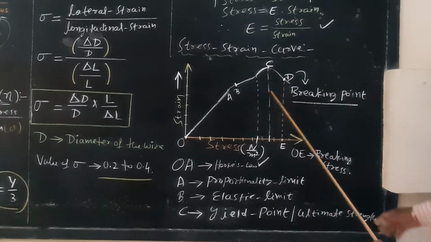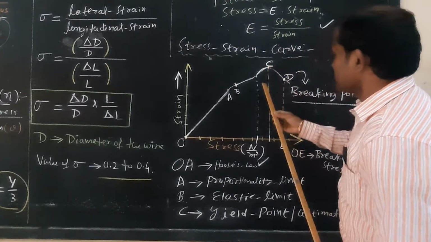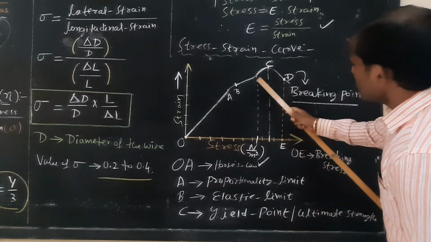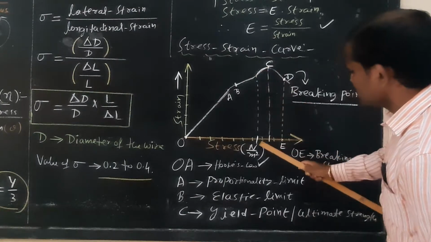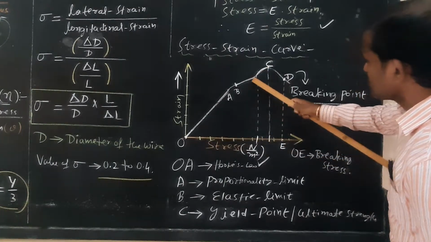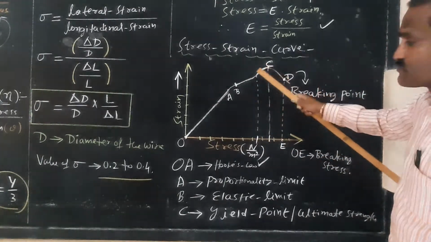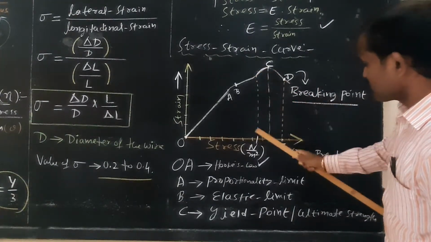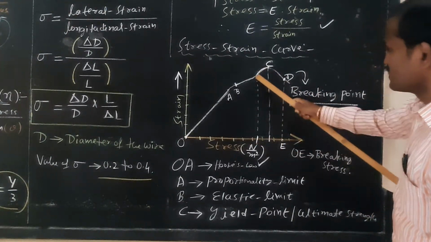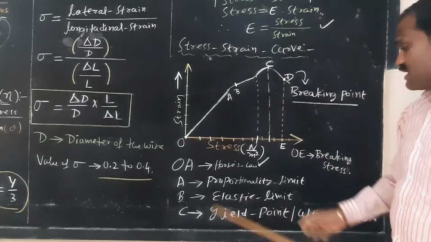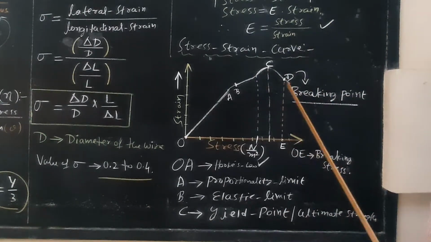C is called yield point, or ultimate strength. Look carefully, for a small increase in the stress, there is a larger increase in the value of strain.